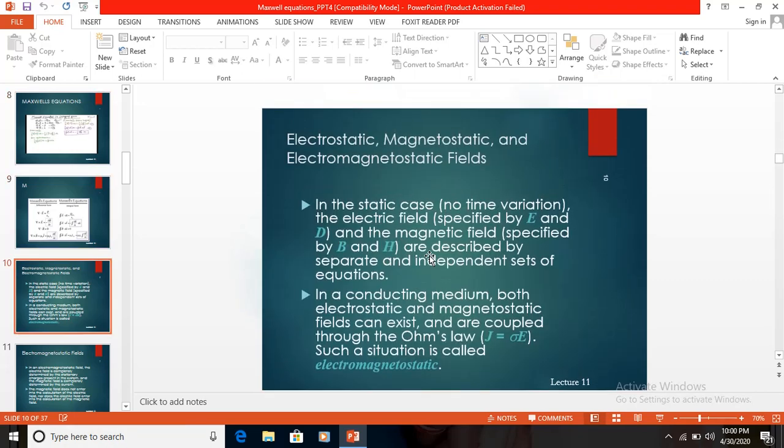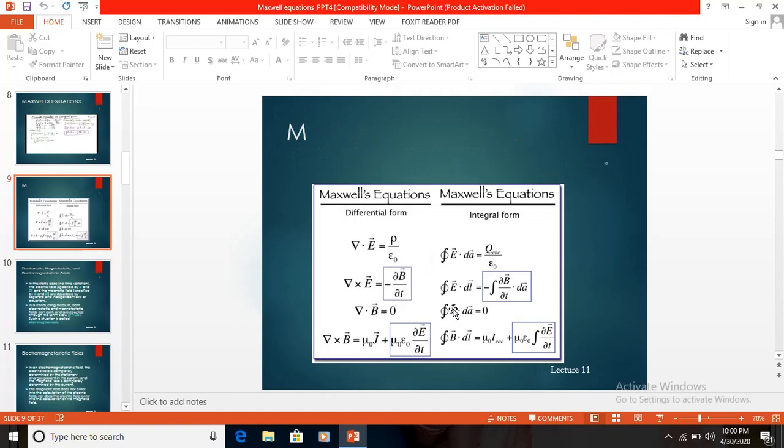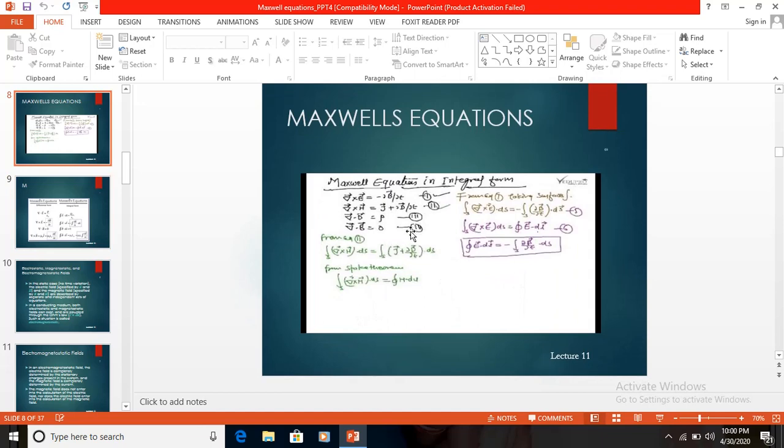The time derivatives are zero for the static field. So automatically these become zero. With dou D by dou t equal to 0, del cross H is equal to J. And del cross E is equal to minus dou B by dou t. The time derivative is also 0 for the static field. So automatically, del cross H is equal to J and del cross E is equal to 0. And del dot D is equal to rho V.